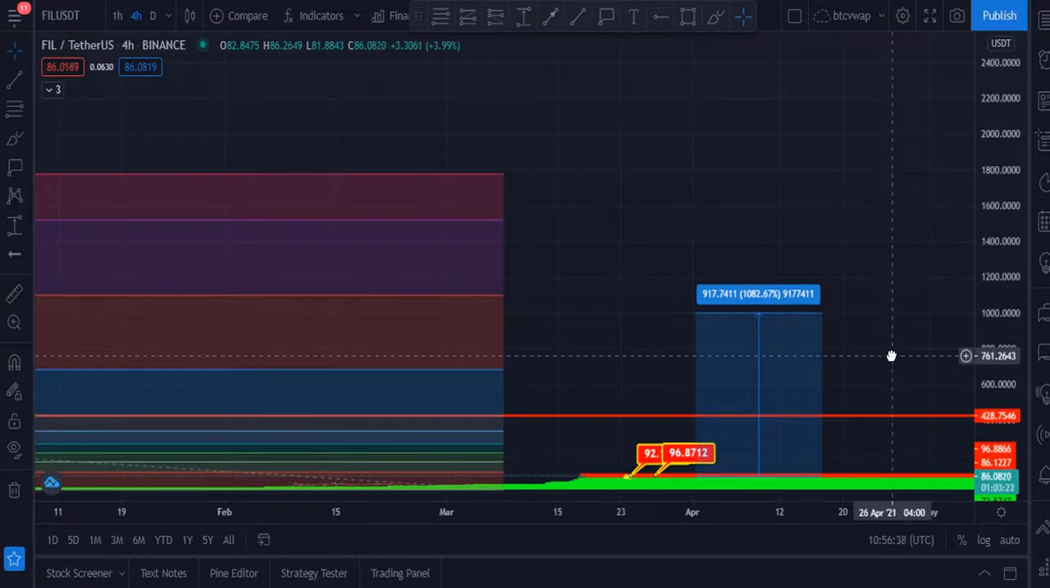Before buying this token and before entering this token, please do your own research. I will not be responsible for any of your loss. This is just my trading knowledge and information that I am sharing with you, and please do your own research.